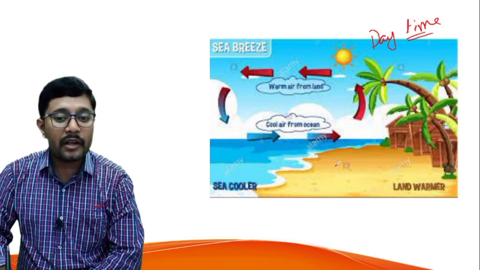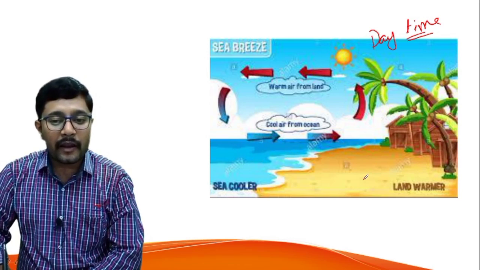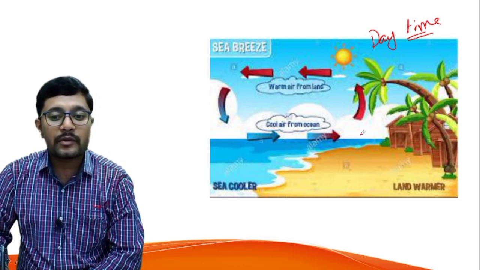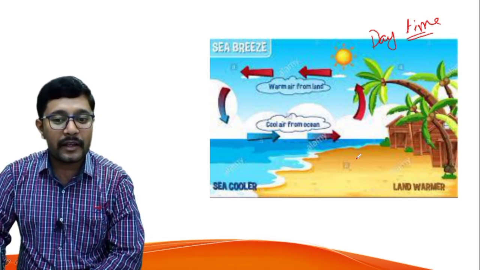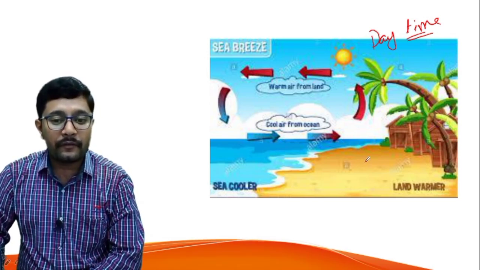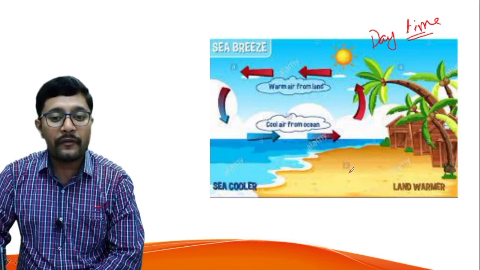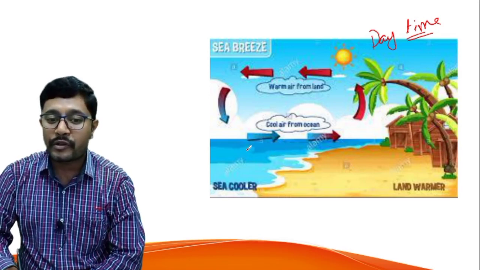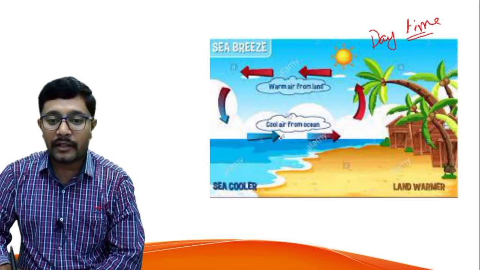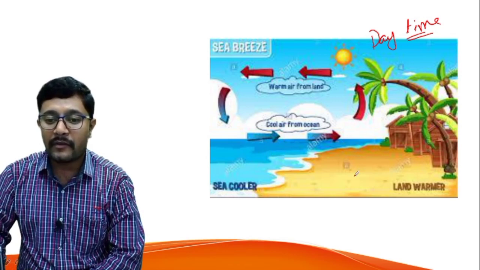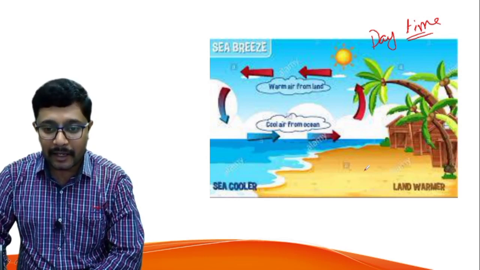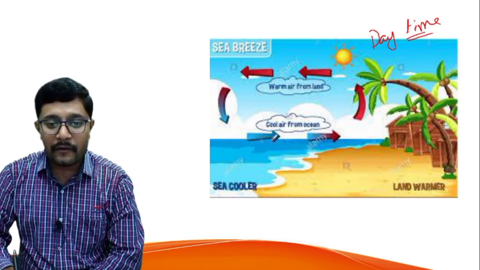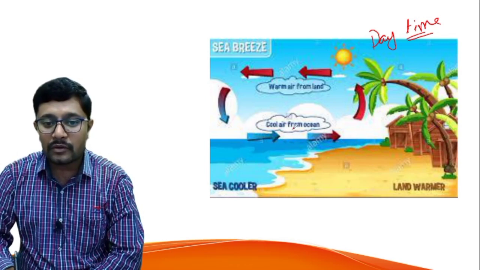And we know the meaning of convection. That means when the air becomes hot, it moves upward, right? So during daytime, due to the sun's heat, the land is heated faster compared to the ocean water. For that reason the hotter air present on the land moves upward, and to fill this area the cooler air from the ocean moves towards the land.